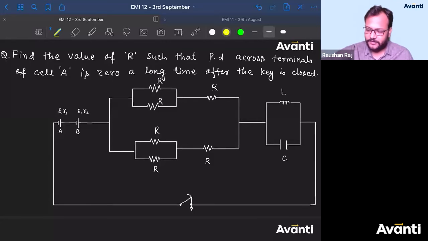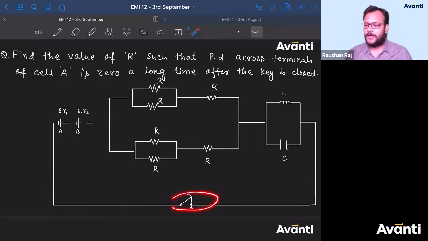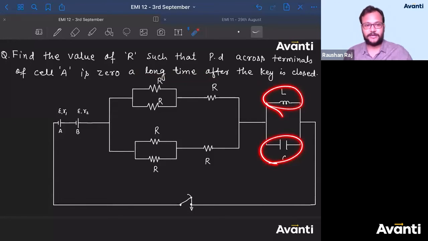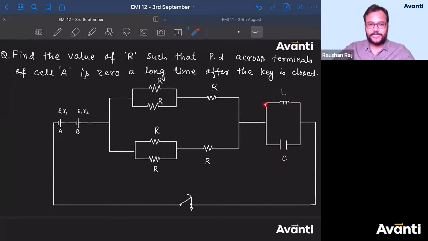It's a simple thing. After a long time, the switch is closed, or the key is closed. Where is that key? The key is here. How will this capacitor and inductor act? First of all, tell me this. After a long time, the key is closed. Tell me how this inductor and capacitor will act. This inductor will act as a conducting wire and this capacitor will act as an open segment. Isn't it?